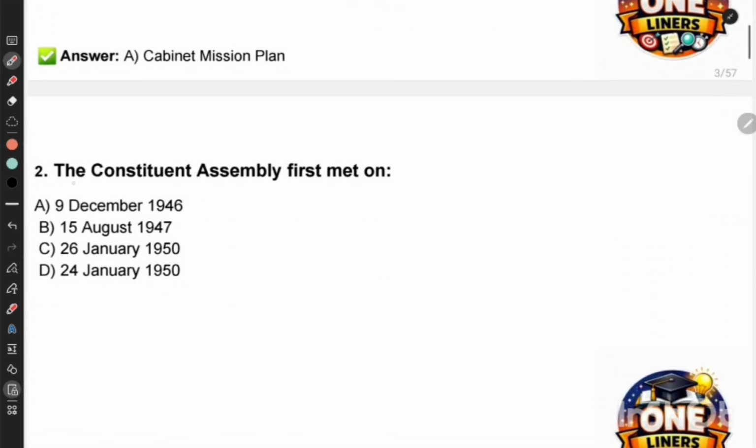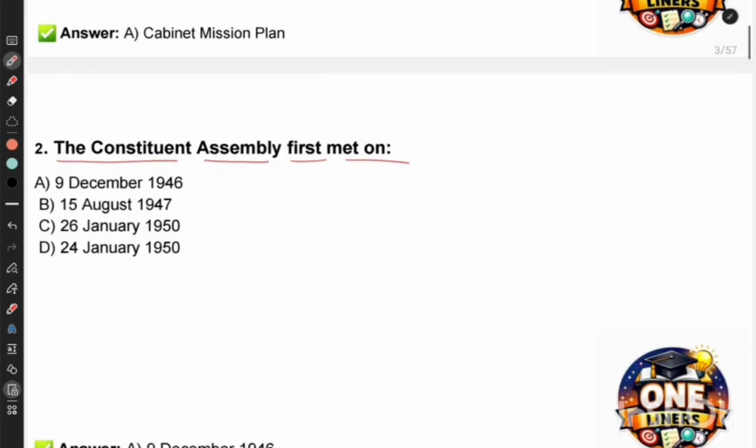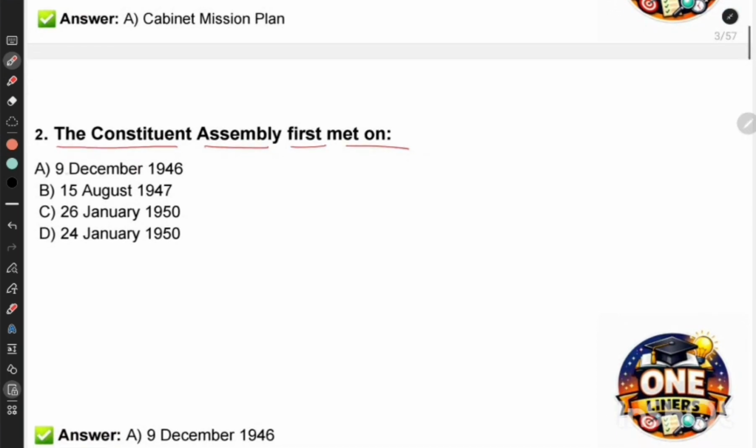Next one. The Constituent Assembly first met on 9 December 1946, 15 August 1947, 26 January 1950, 24 January 1950. So the correct answer is 9 December 1946.